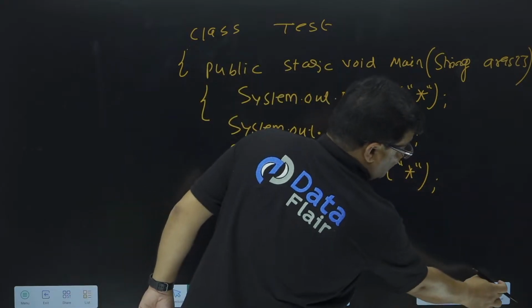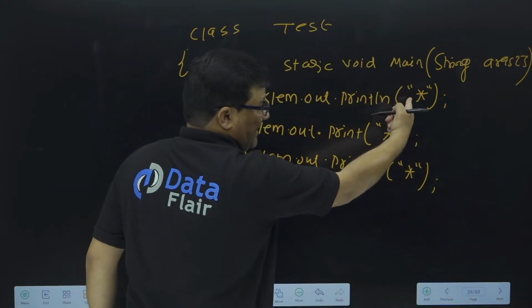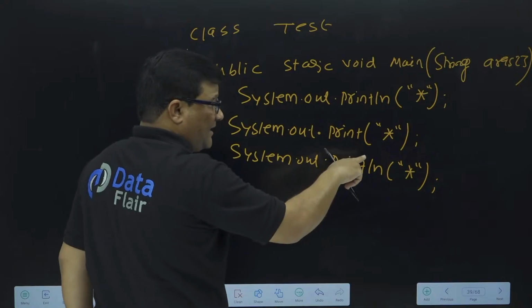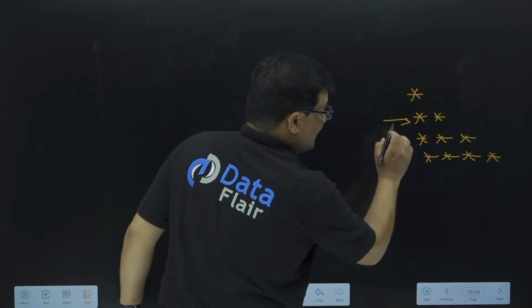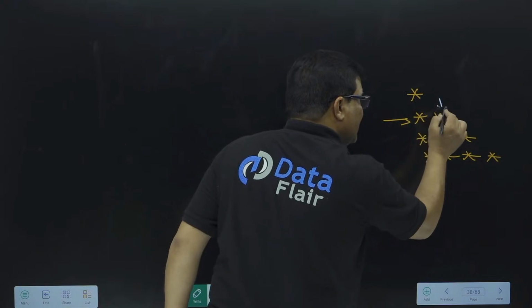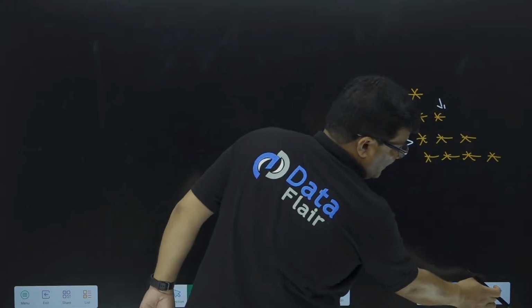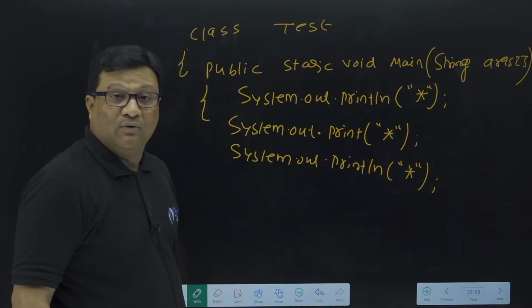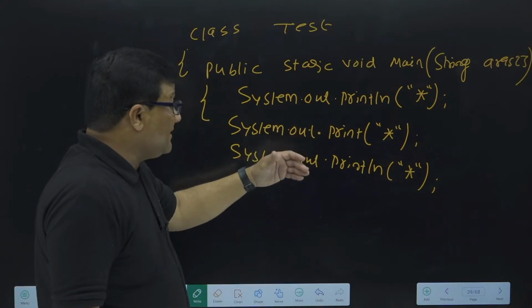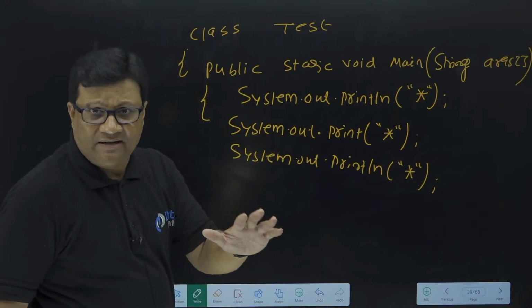So now you will get this output: on the first line you will get a star, then the cursor moves to the next line. Then in the next line we have this star, and on the same line we'll get this star, and then your cursor will move to the next line. And then in a similar way you have to write the remaining code. So you have to understand that a total of 10 print or println statements is required.